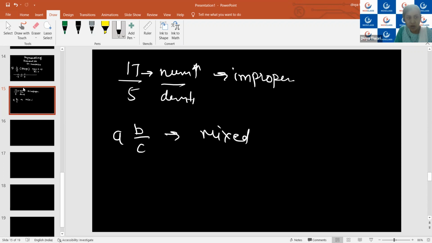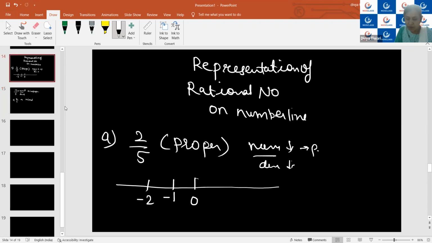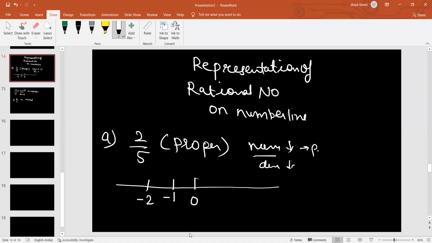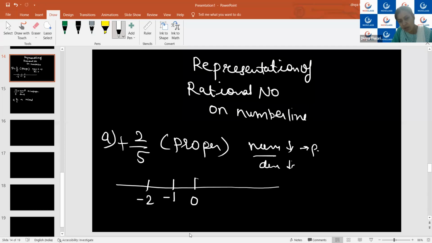Okay, so if we have any proper form, it will always be located or represented between 0 and 1. I hope it is clear. Yes, ma'am. So as this is a positive rational number, it will be between 0 and 1 on the positive side.